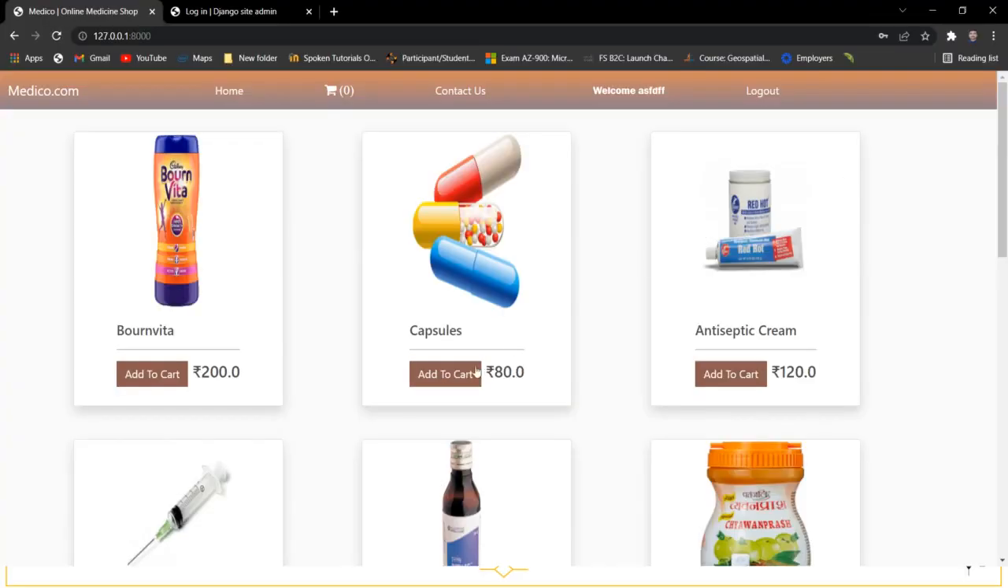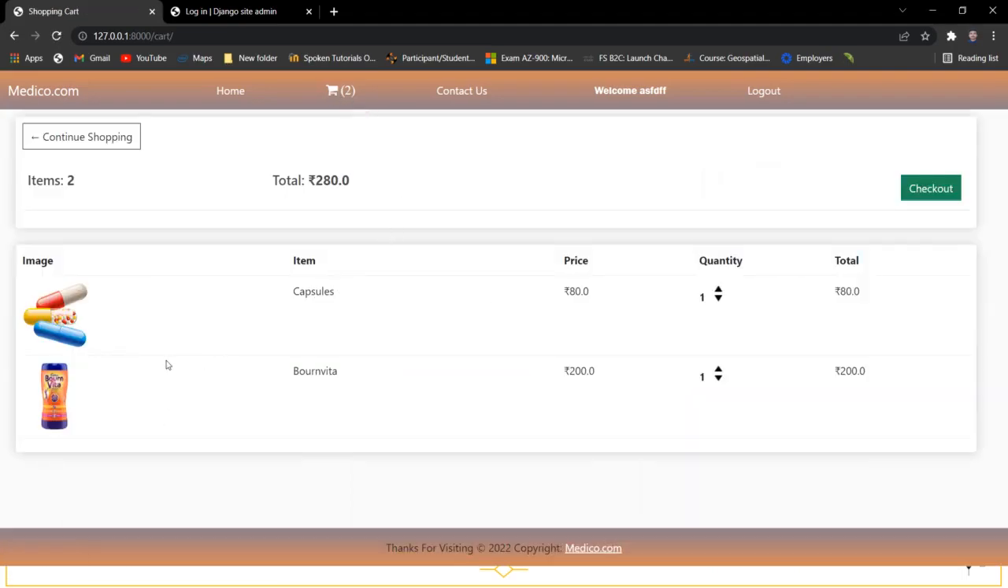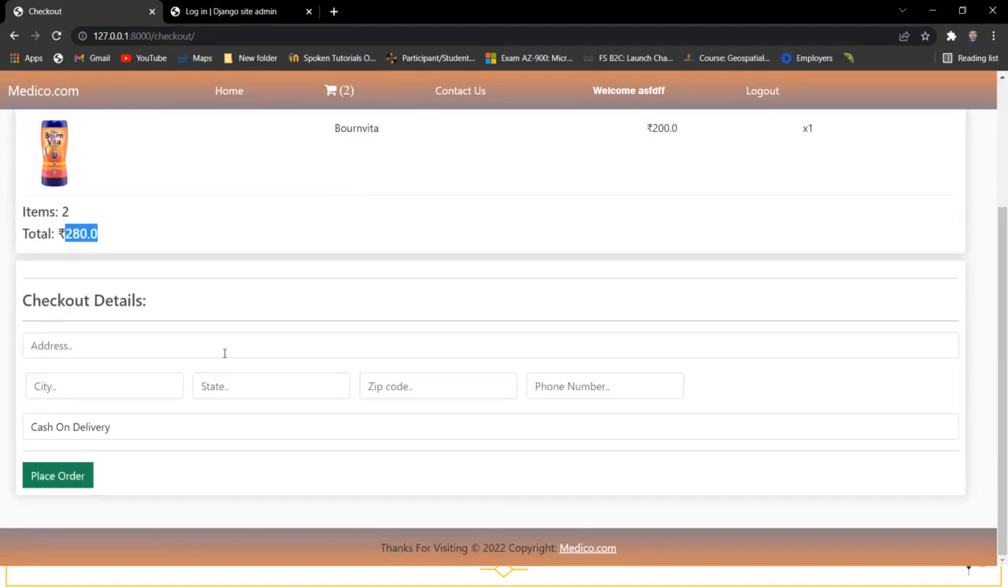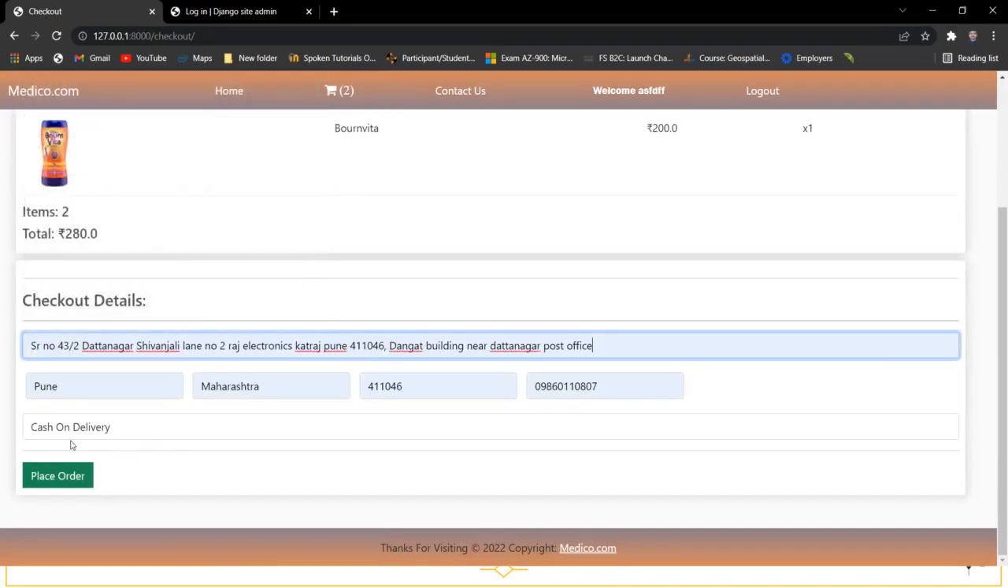We can add the required medicines and products into our cart. If we click on add to cart on an item, then we go to the cart option. Then we can see that we have added these two items. If we click on the checkout button, we can see that we have selected two items and the total price is 280. For the delivery, we have to give a shipping address. We have chosen cash on delivery and we will place the order. We have paid the money and the order has been placed successfully.